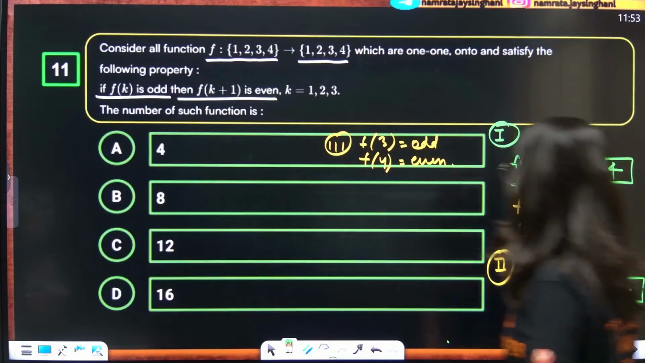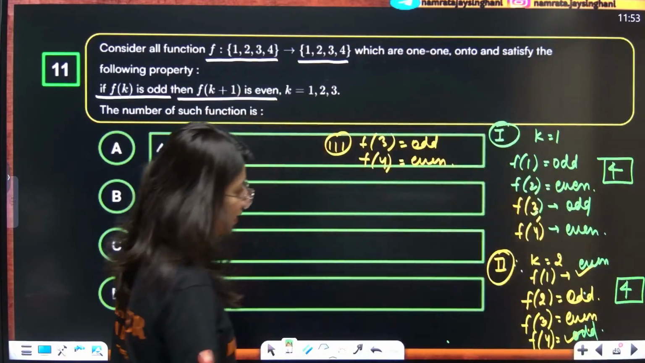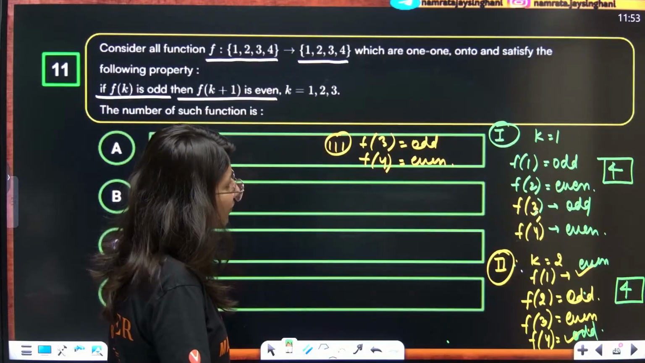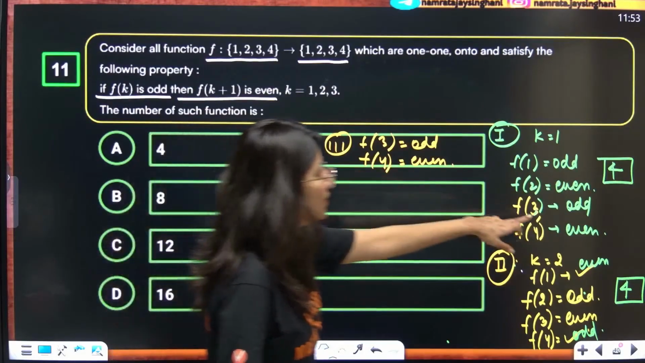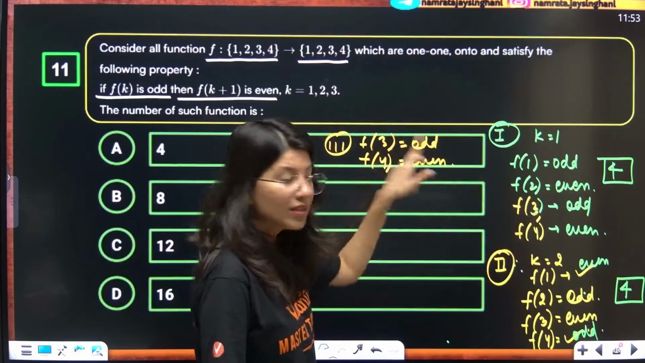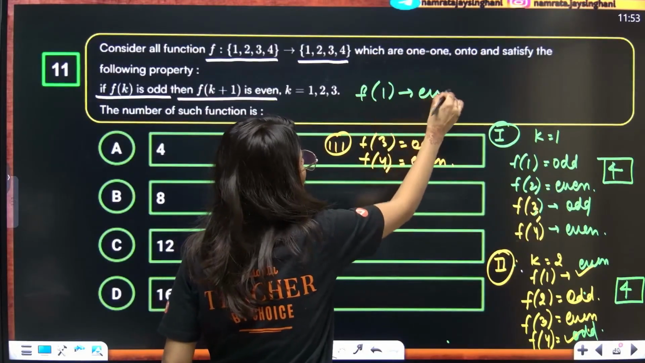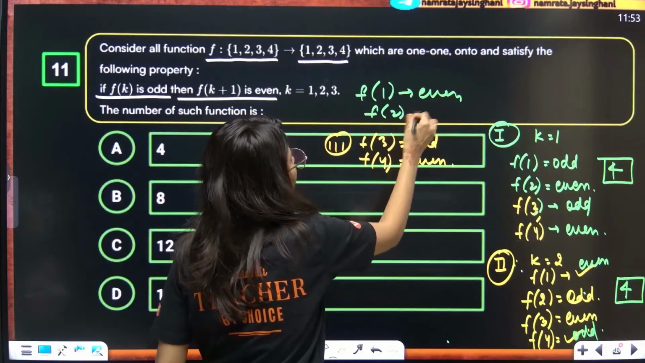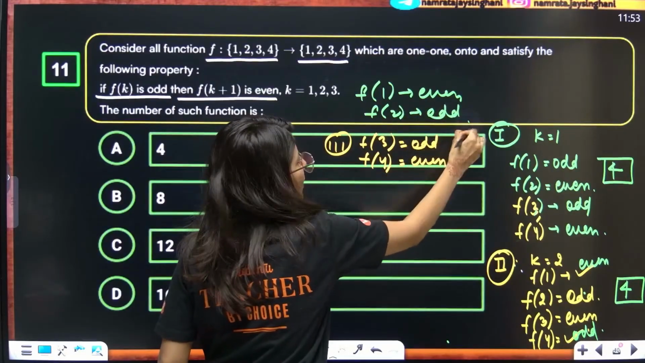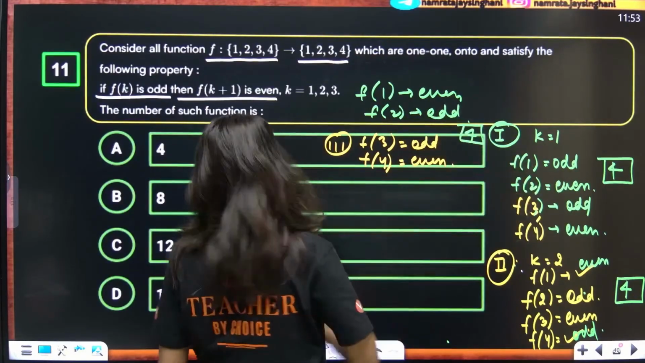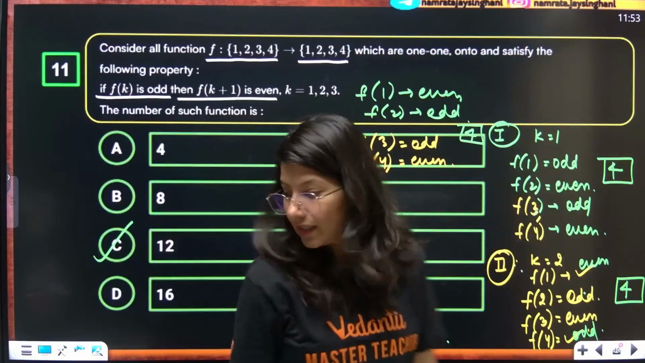Now f of 3 odd and 4 even. So can you see this is the same case over here, but now f of 1 I can take even and f of 2 I can take odd. So again 4 cases. 4 3s are 12. Option C absolutely correct.